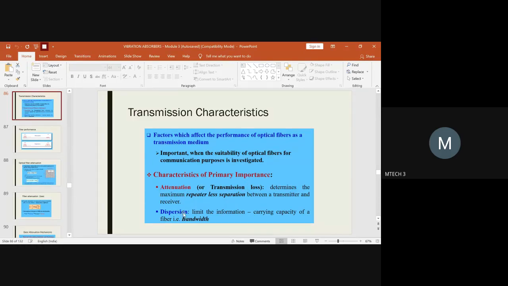Now it is time to focus on dispersion. I told you that in dispersion, you will get a variation in the bandwidth. So the bandwidth of the input pulse will be different and the bandwidth of the output pulse will be different. That is again due to the losses by means of dispersion. So what that is exactly, we will go in depth in today's class.